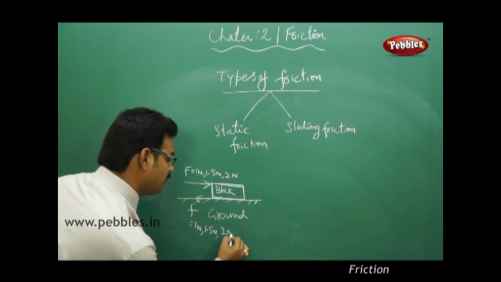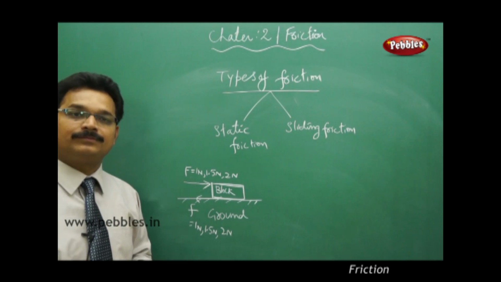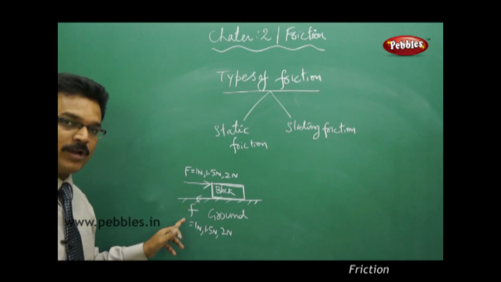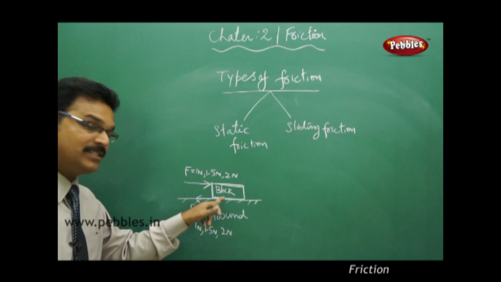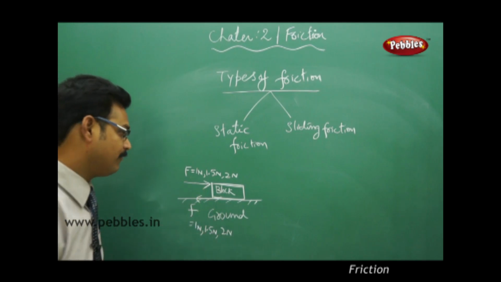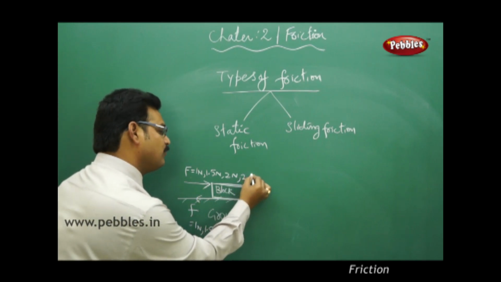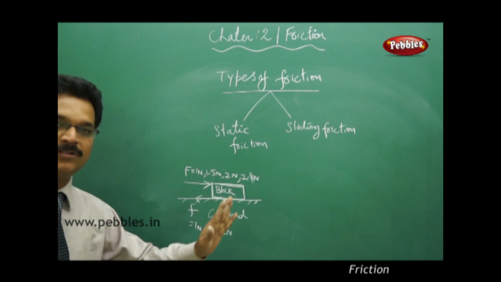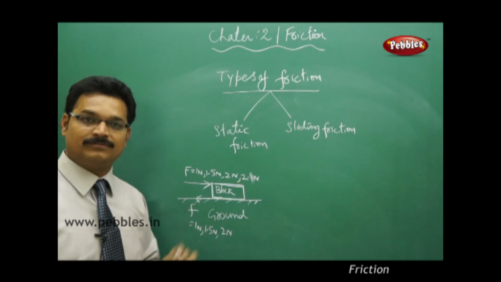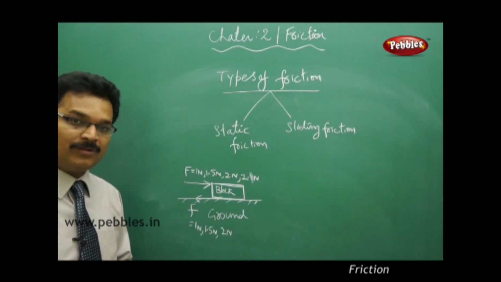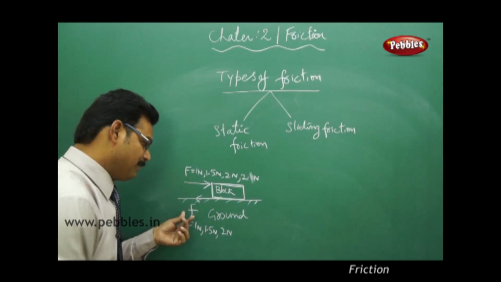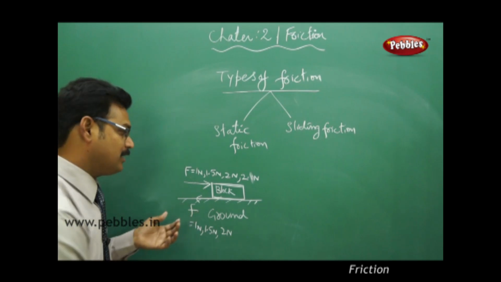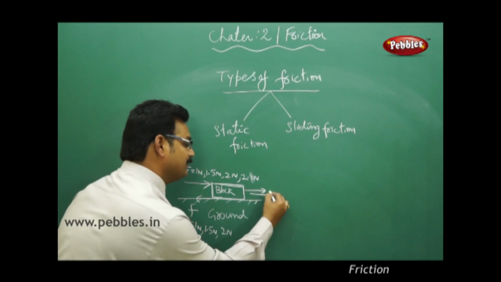So now the friction force becomes 2 Newtons. The block is at rest. Now increase the force to 2.1 Newtons, just 0.1 Newton added. Then what happened? Immediately the block started moving.